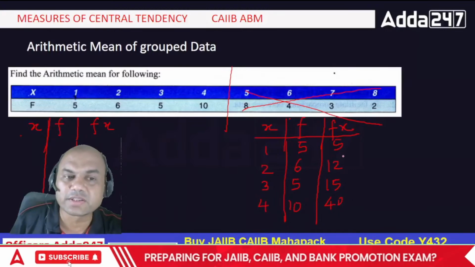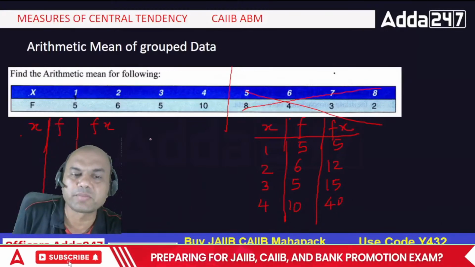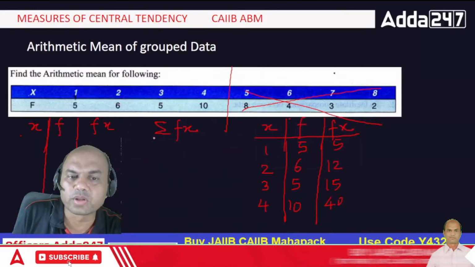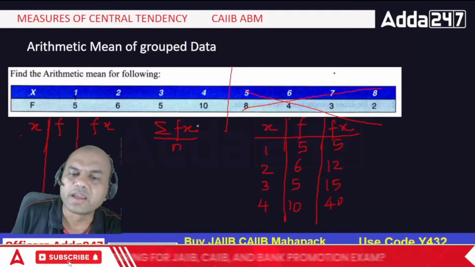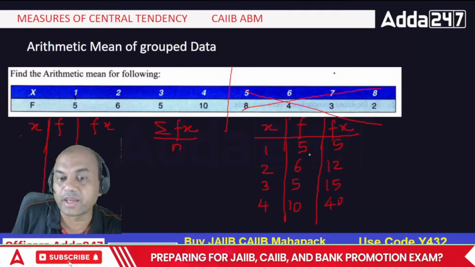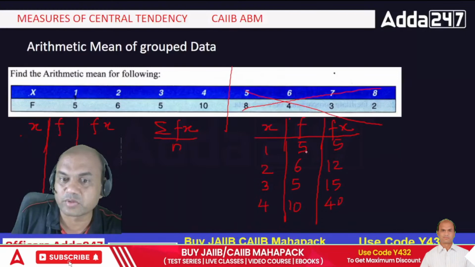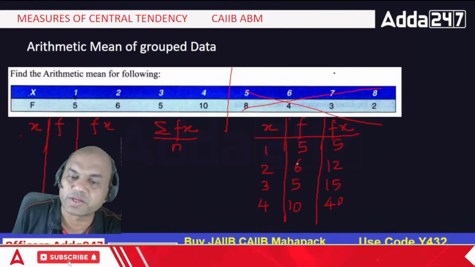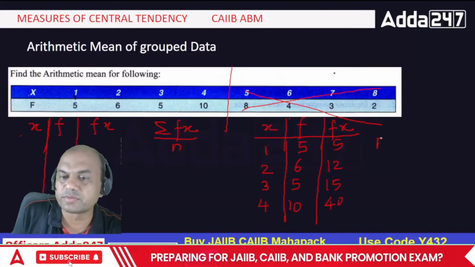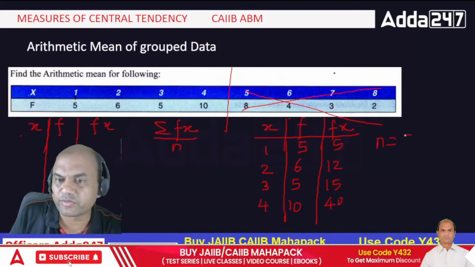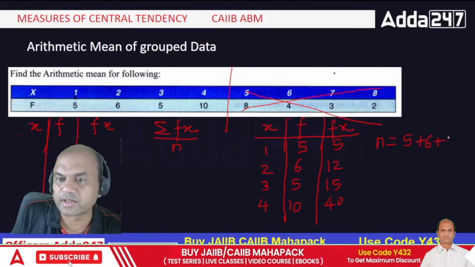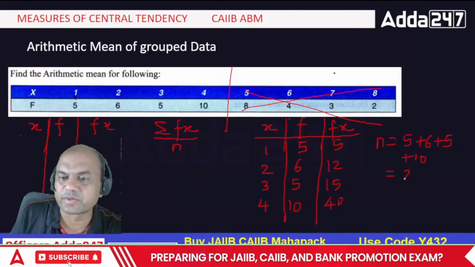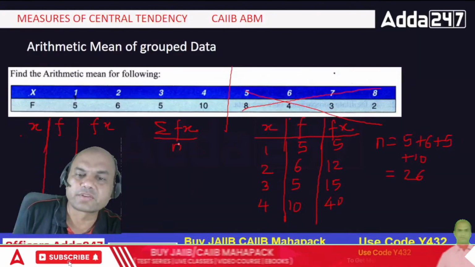So how do I find this arithmetic mean now? Arithmetic mean equals summation fx, the whole upon n. What is n? n is always the total of this f. Okay, it's not the total of x, it's the total of f. So 5 plus 6 plus 5 plus 10. So it is 26. n equals 26. So upon n, find the answer.